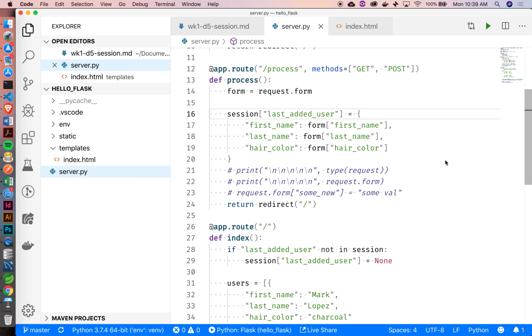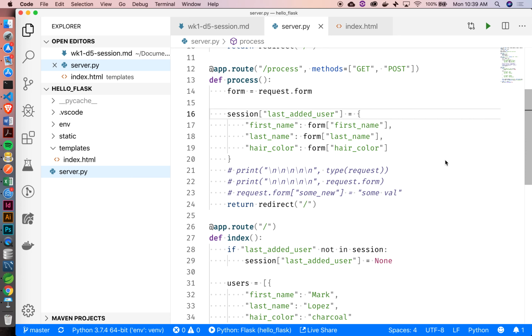You're setting a dictionary item, last added user. Okay, so this is a key, right? So I'm setting the value for the key last added user to what? To the first name, last name, hair color. Okay, and what data type is that?